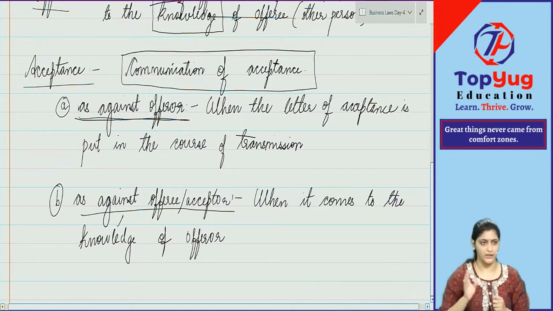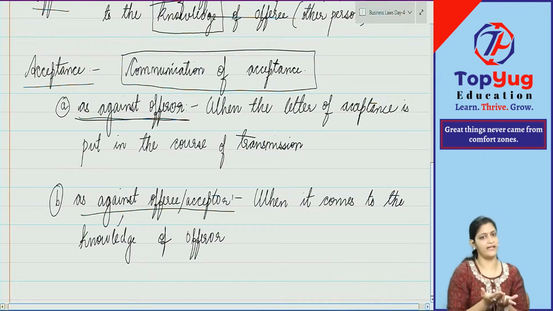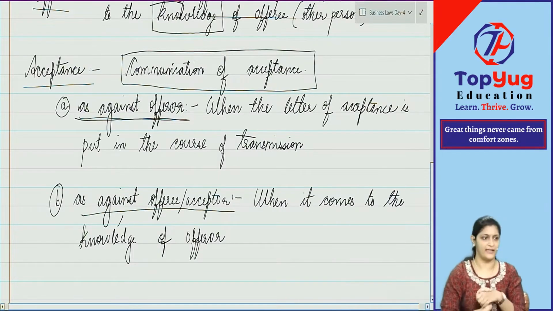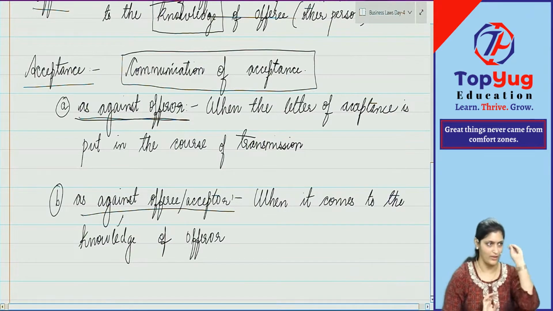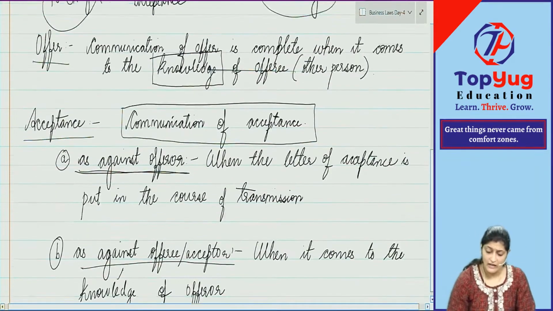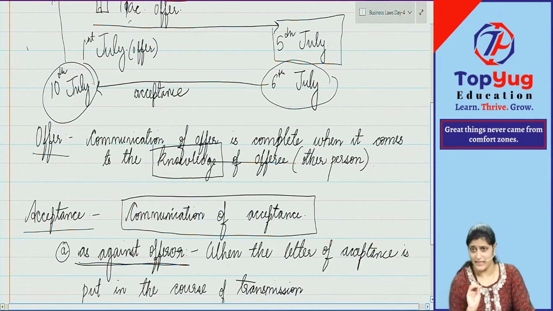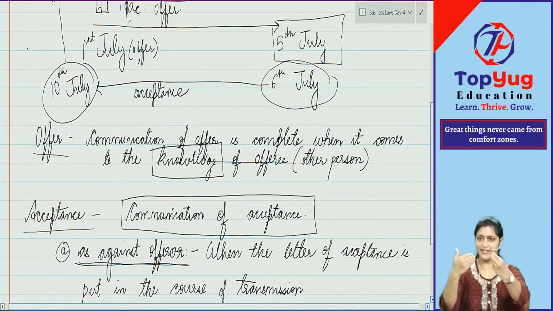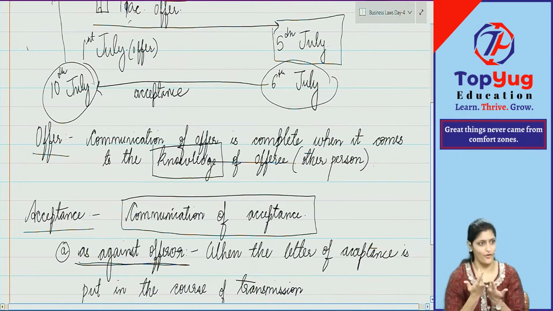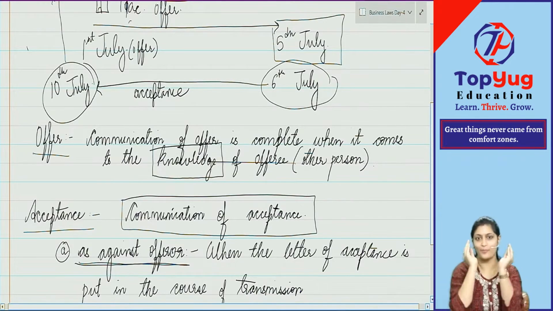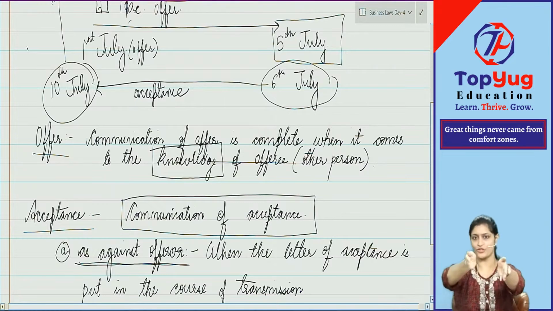Now you will think, one thing will come into your mind. Offerer did not read anything. How will he know whether he is saying yes or no? That thing will come into your mind. Here, see, what law is saying is that obviously once a letter is posted, it is posted for it to reach the offerer only. Yes or no? So the main purpose of the contract was what? I wanted to sell you the house.